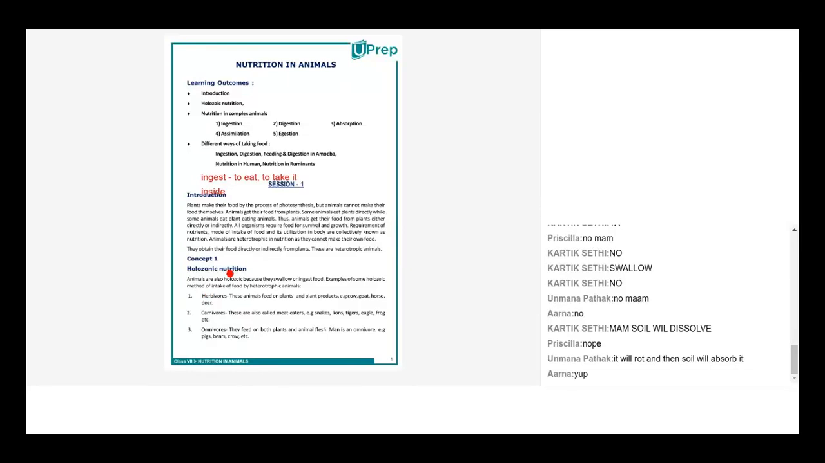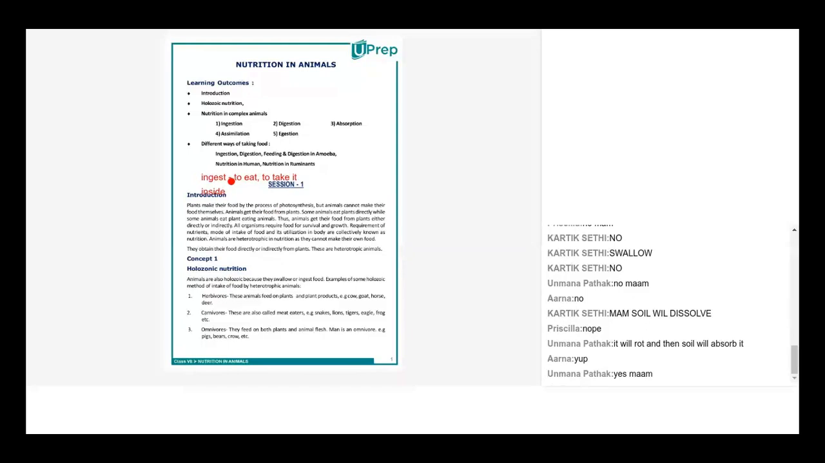So now we will study the three types of holozoic nutrition. Holozoic nutrition is basically of three types. What are the three types? First is herbivorous, second is carnivorous, and third is omnivorous. These are the three kinds of holozoic form of nutrition. It is self-explanatory and I'm sure most of you know it.